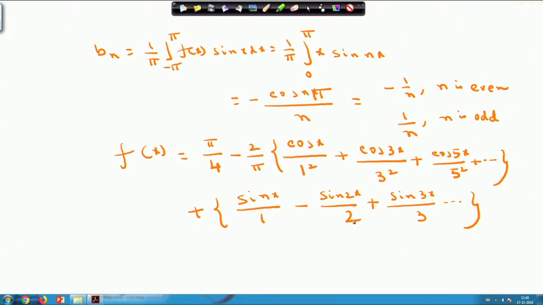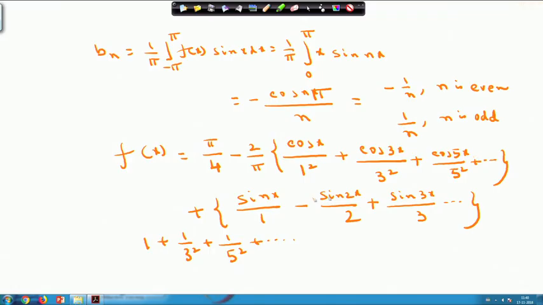Now, what do I have to find out? This is the first job, that f x equals the series that I obtained. I also have to find the value of the series 1 by 1 square plus 1 by 3 square plus 1 by 5 square, like this. So I have to check for which value of x I can obtain this kind of series. The sine terms will be 0 if I take x equals 0, and here only cos will remain, so the value of cos n x will be 1.